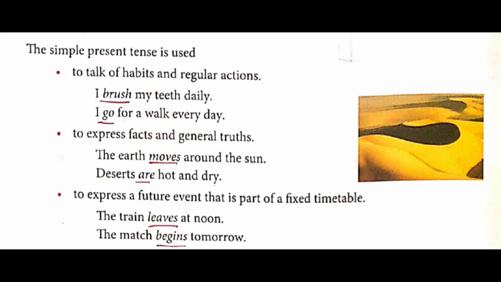Now the first rule we will go through in detail and I shall explain. Now, where is simple present tense used? First one, to talk of habits and regular actions. Those actions which are day to day, for that you can use it, and those which we have the same habit of doing, for them also it is being used. Example is given, I brush my teeth daily. By the word daily it's given.